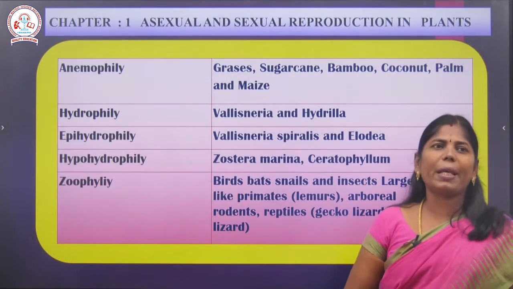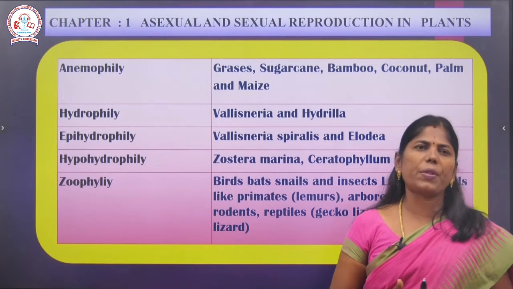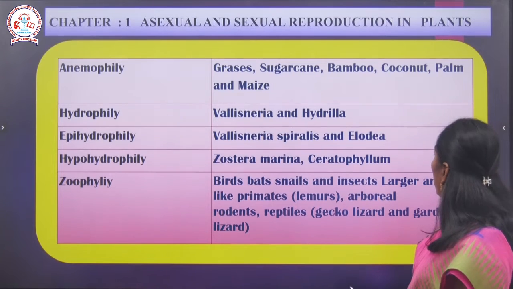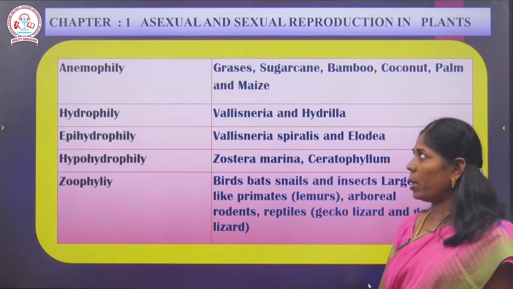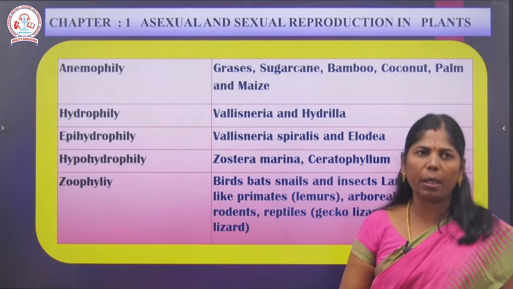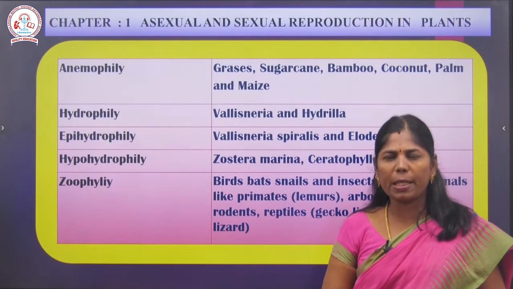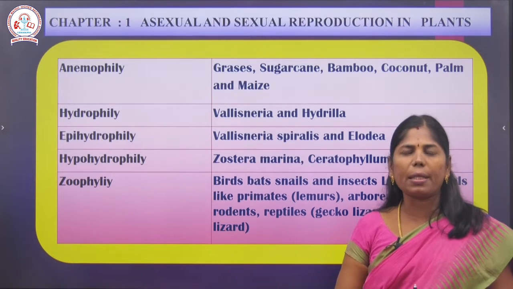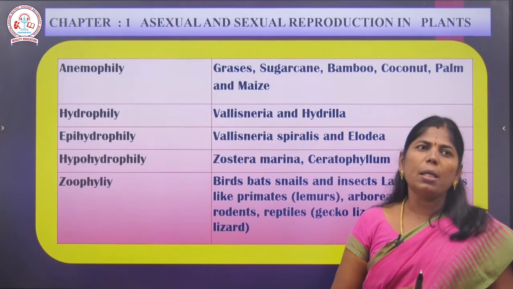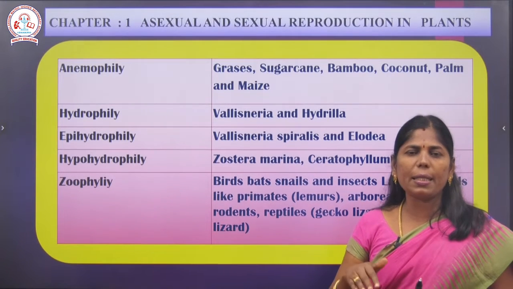Next, examples of anemophily. Many species are here: grasses, sugar cane, bamboo, coconut, palm and maize. These are all anemophily. Anemophily means the pollination takes place by wind. Hydrophily: the pollination takes place by water. Epihydrophily is on the surface of the water. Hypohydrophily is inside the water. Okay? So pollination takes place inside the water.